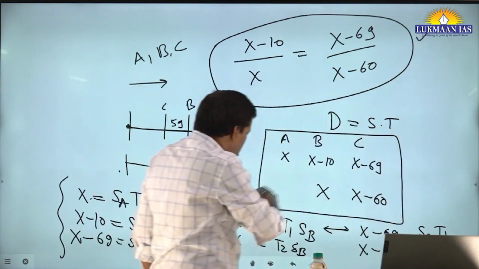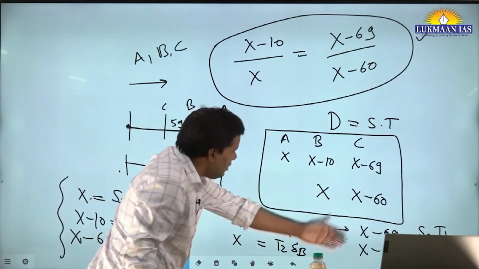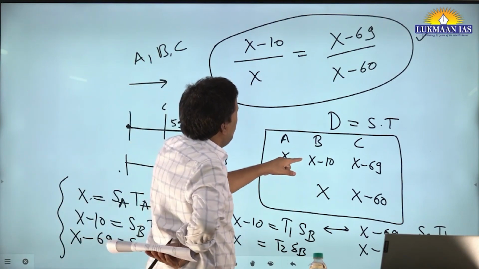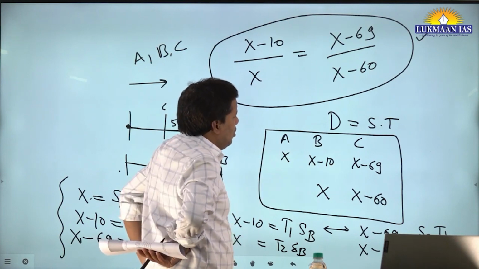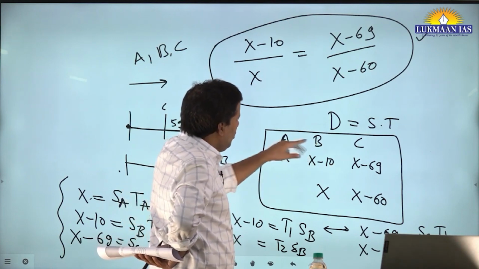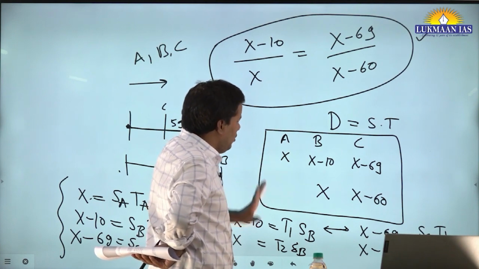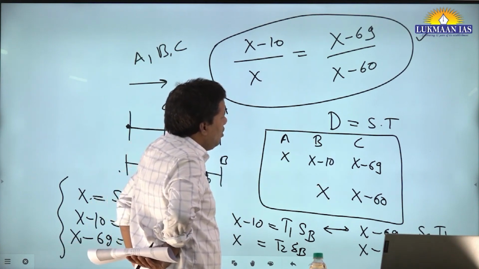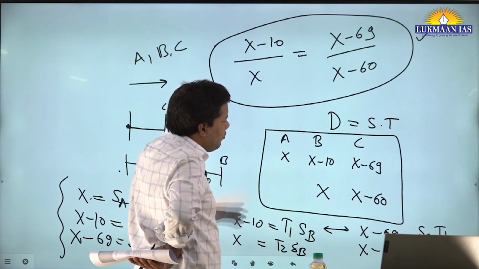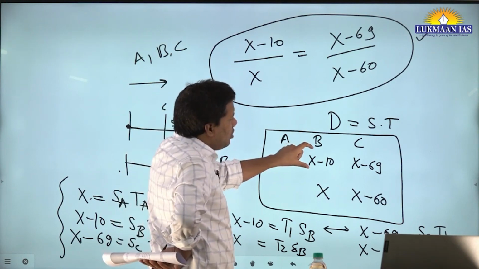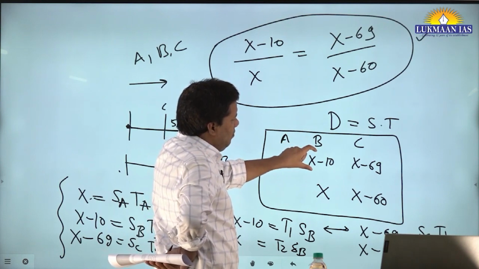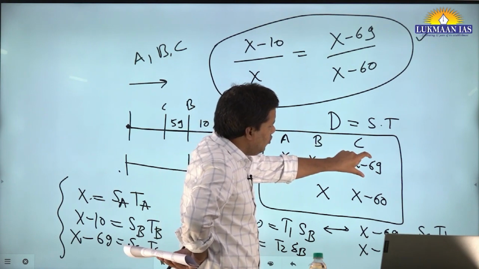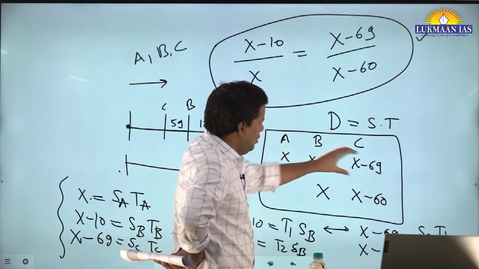Now try to visualize even without writing these equations. How can you think? These are distances, and you know the speed of B in the first race and the second race is the same. Similarly for C. So try to visualize this thing: the time B took here and the time C took here are the same.